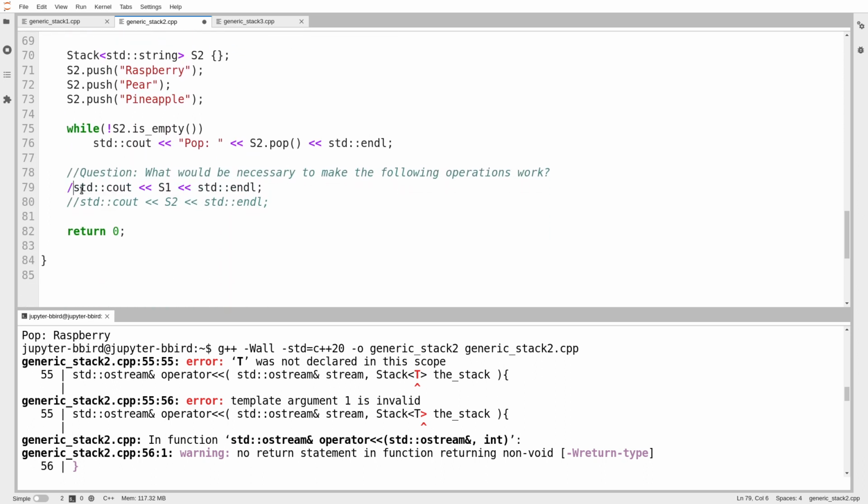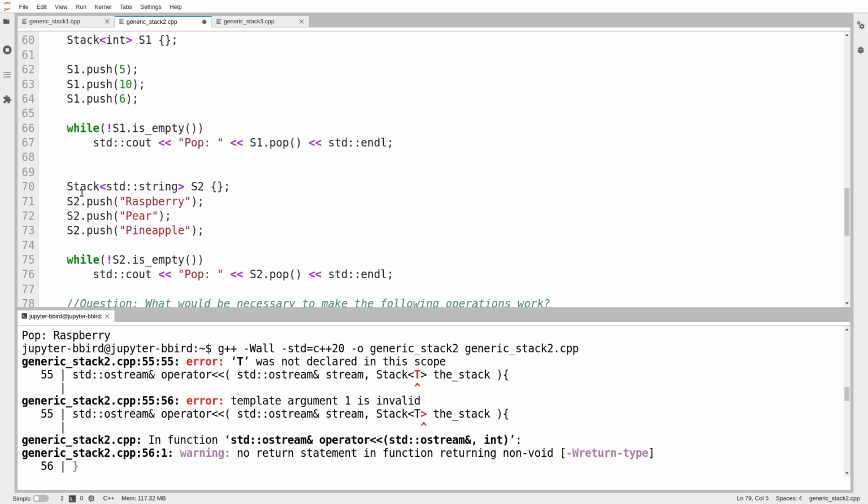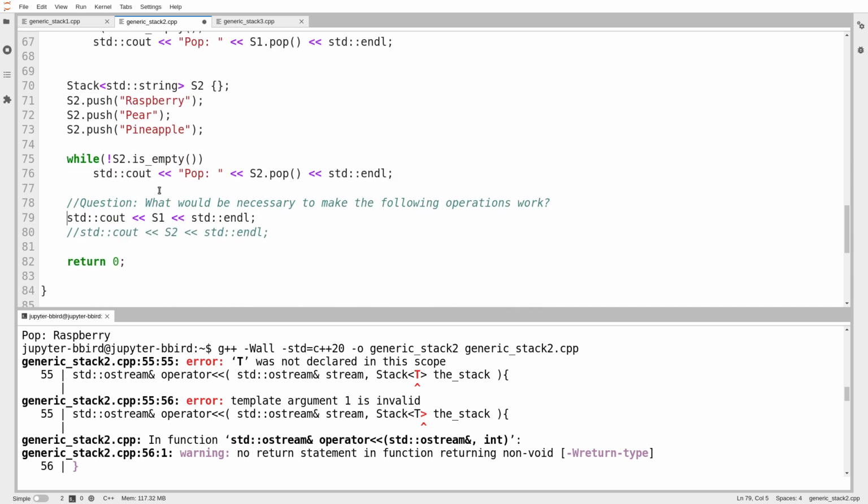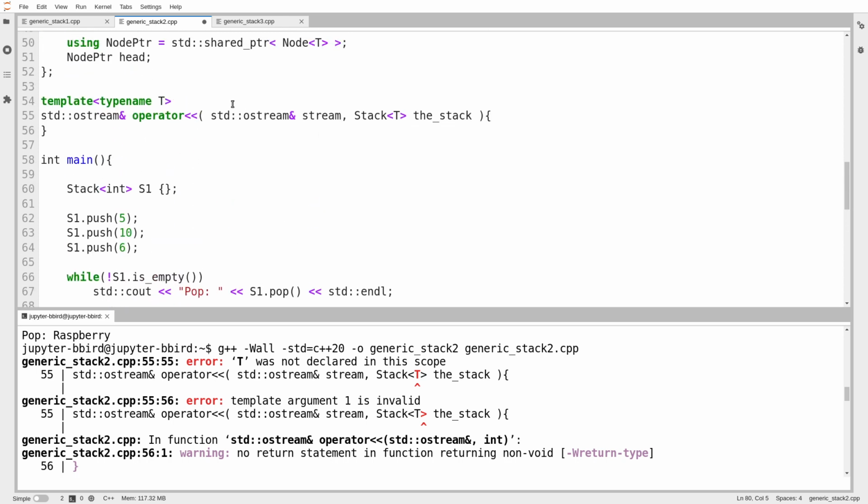So here, when I try and push, the stack S1 is a stack of ints. So when I'm taking a stack of t, the compiler should be able to deduce that I want to use int as t. But until then, when I'm defining the operator, I need to say, look, this is still a template. I still have unknown information. There's still a placeholder. But it sort of gets worse, because think about it.